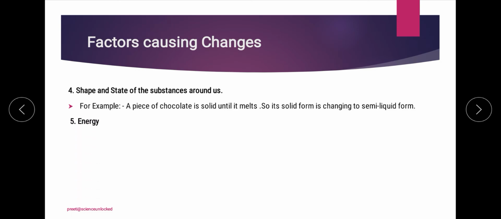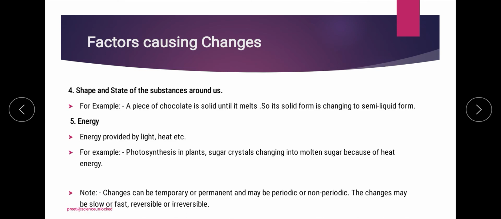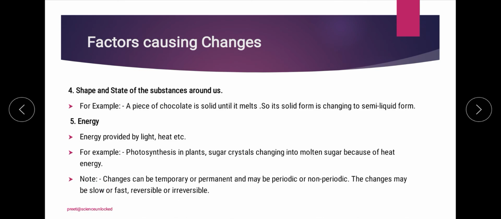Last but not the least is the requirement of energy, which helps in the overall happening, or causing, of the changes that you want to take place, for which you need energy in different forms from different sources.